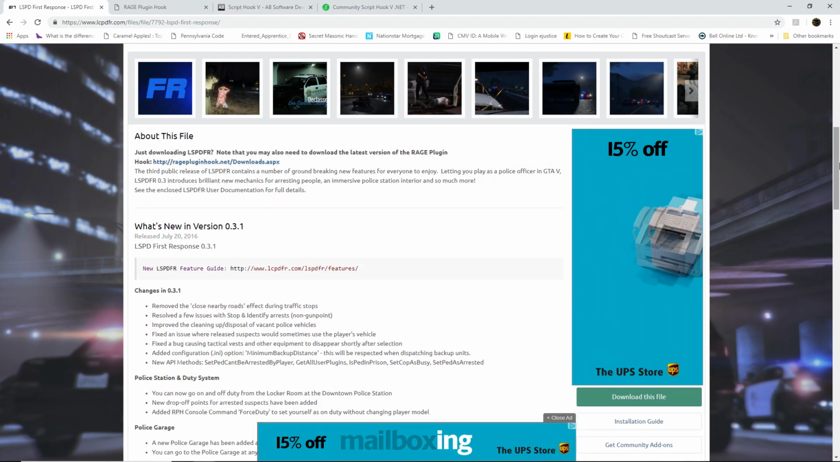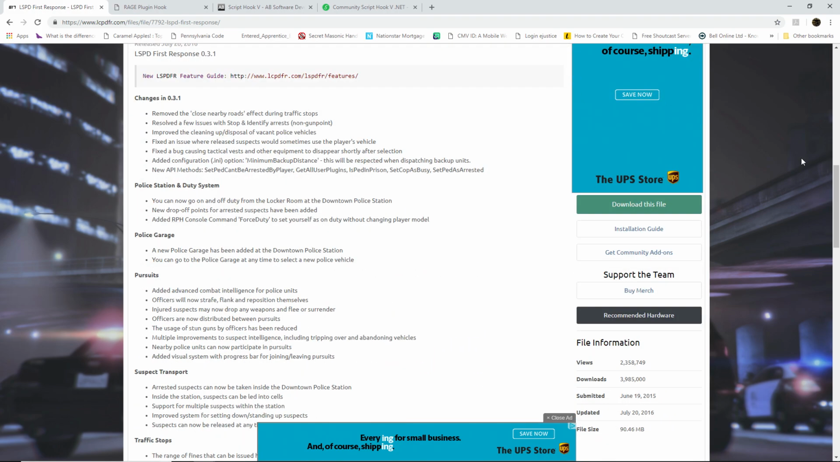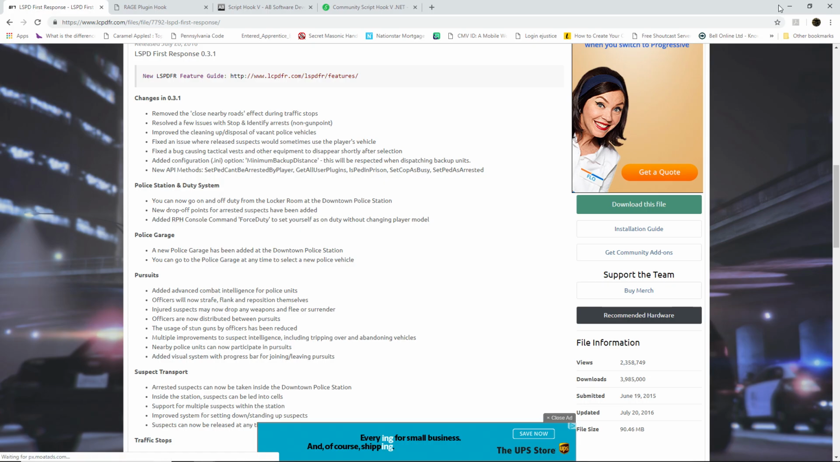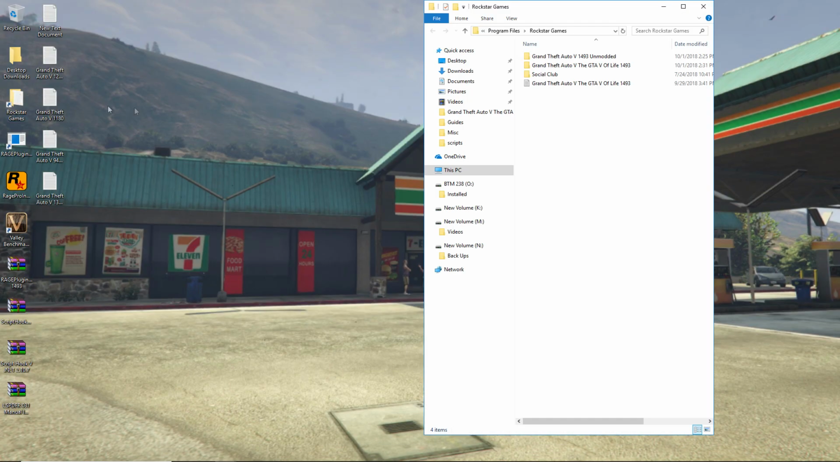Of course, if you don't already know, you do need a purchased copy, a legit copy of GTA 5. I cannot assist anybody with bootlegged or pirated copies of GTA 5 and how to install LSPDFR. So please don't ask me, because I cannot help you in any way. But make sure you have a good copy of GTA 5, which I do have already.